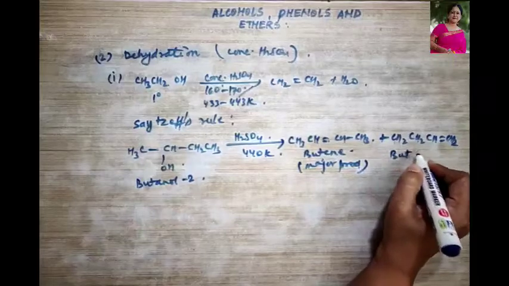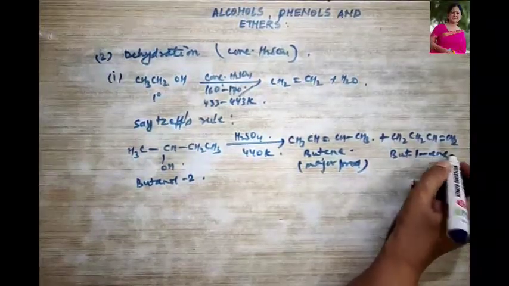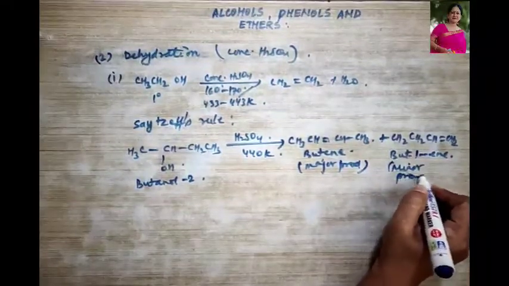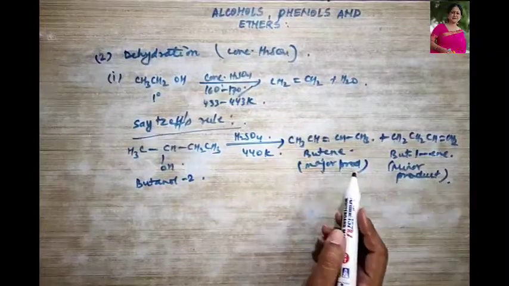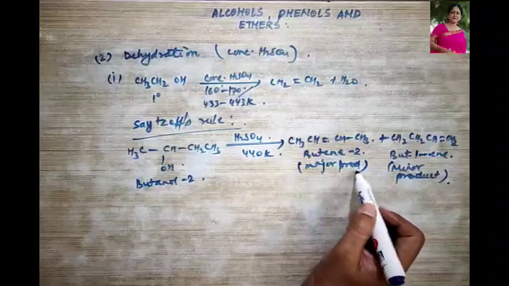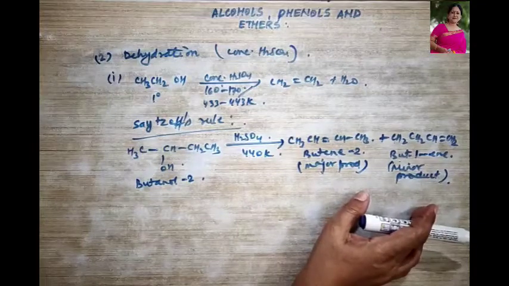This is but-1-ene, which is your minor product. Okay, so but-2-ene is your major product, and but-1-ene will be your minor product.